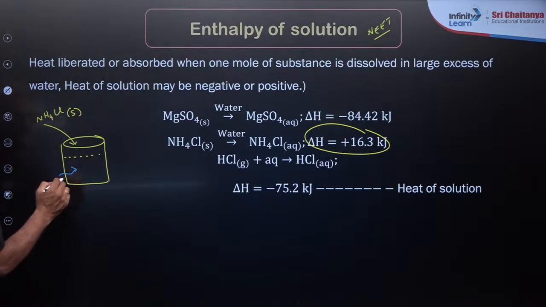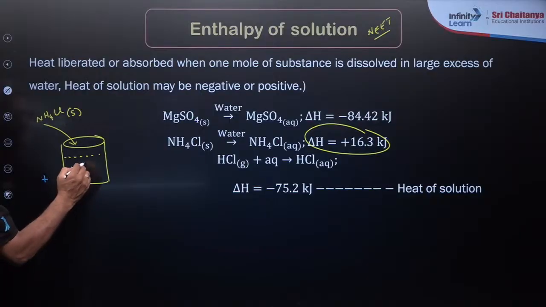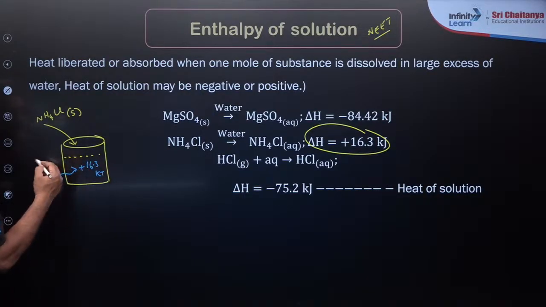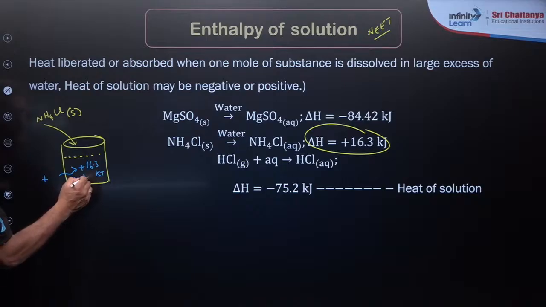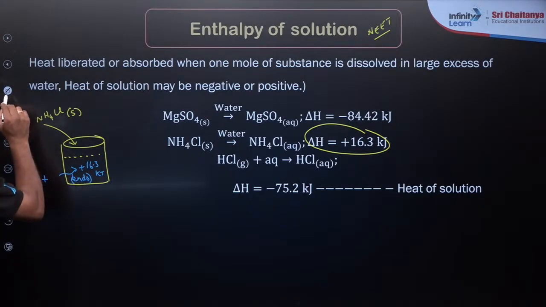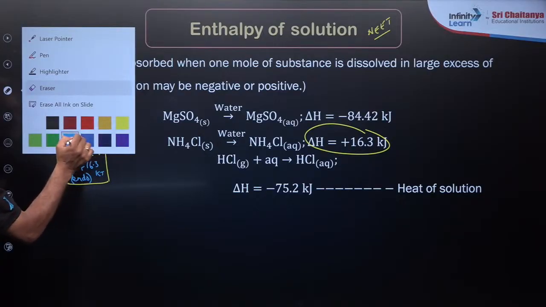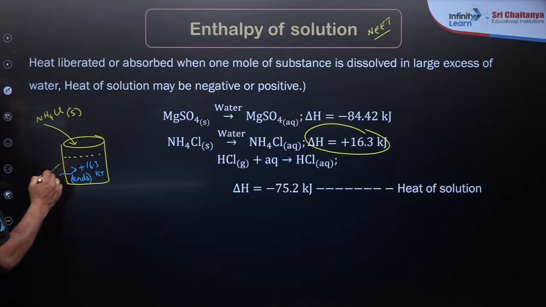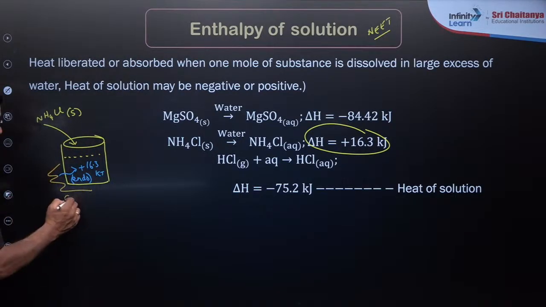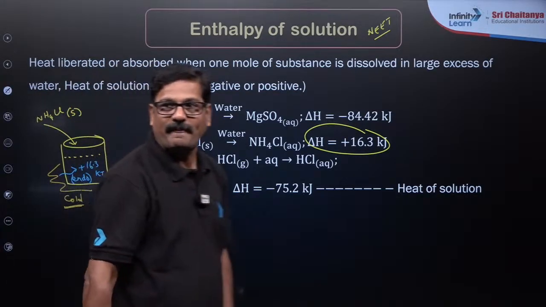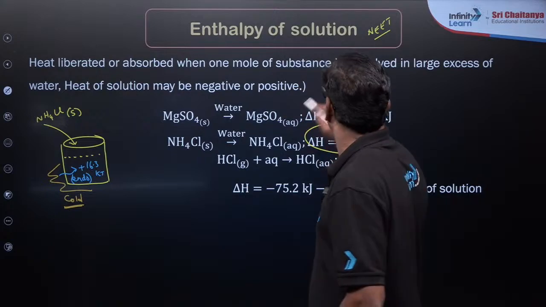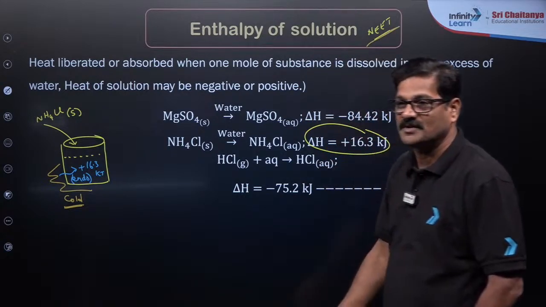As this is an endothermic process, carefully see, when you touch the glass you feel cold, and this is very, very important. You can get a question from NEET.